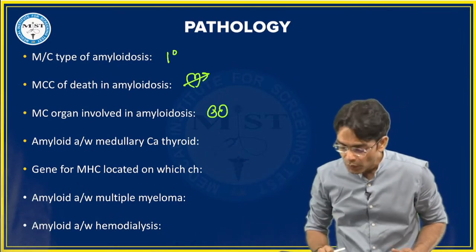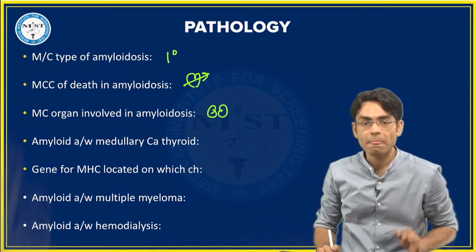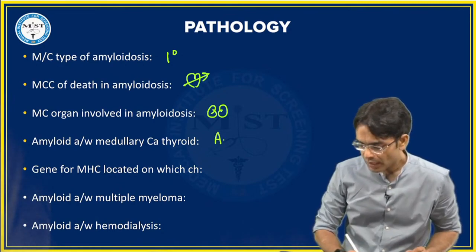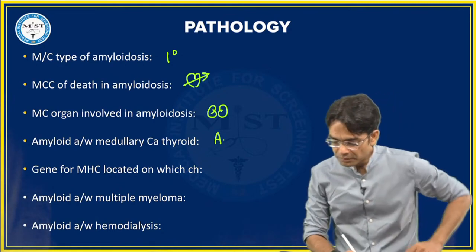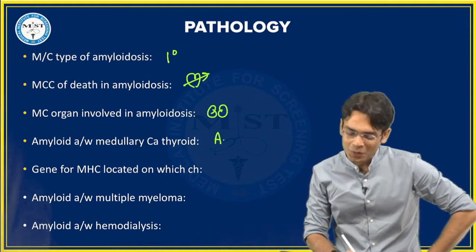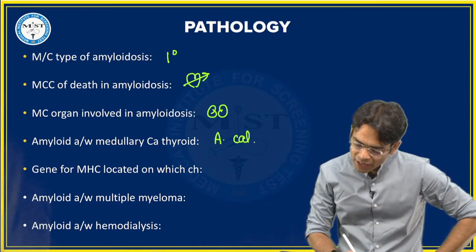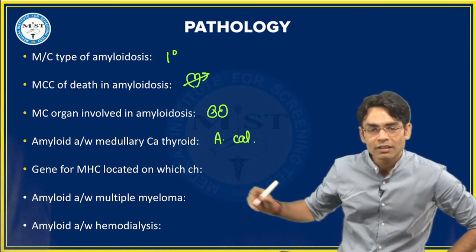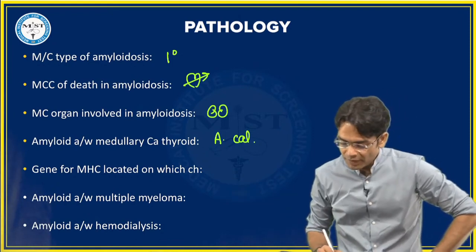Amyloid associated with medullary carcinoma thyroid. Medullary carcinoma thyroid, which amyloid is it? Yes, Yash, you are right. Yes, it is your A Cal. Calcitonin, amyloid calcitonin.